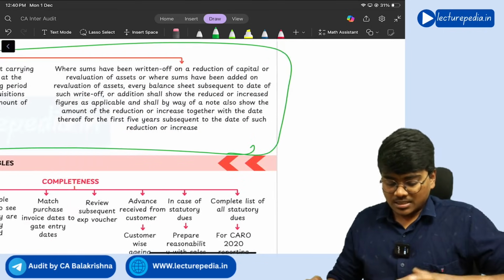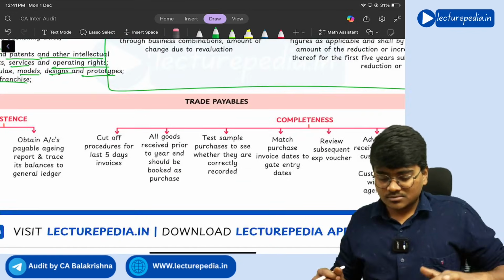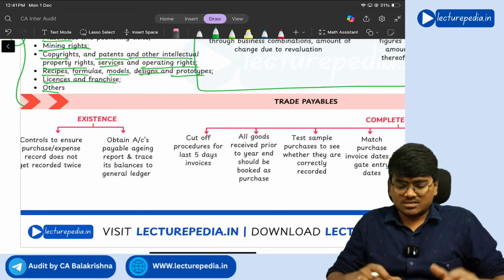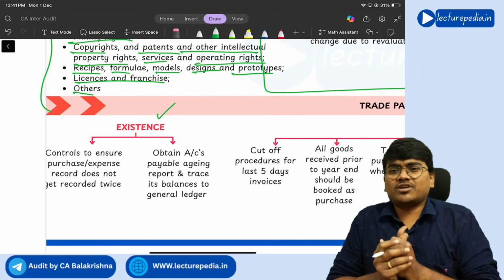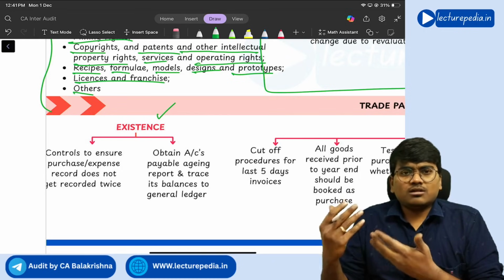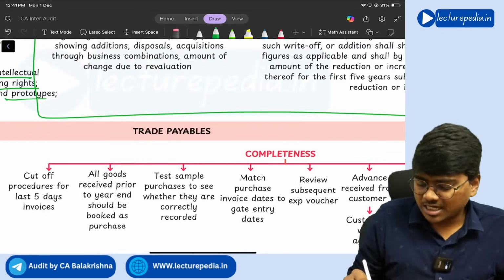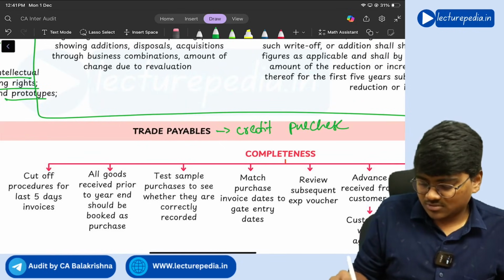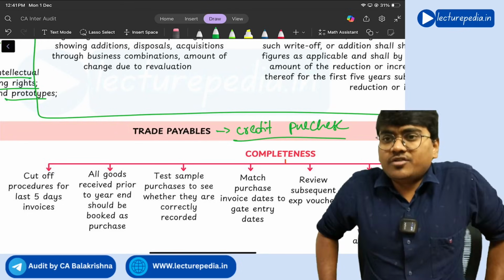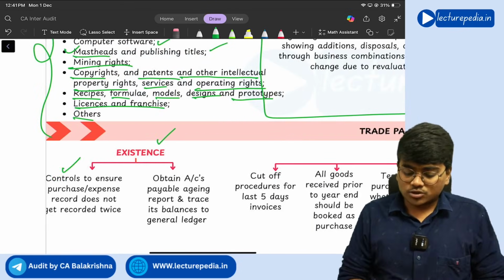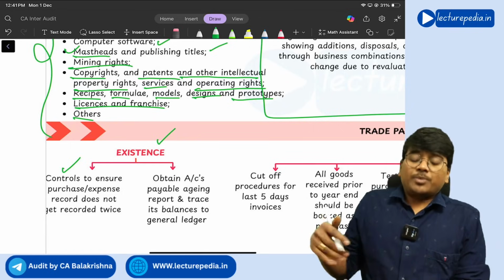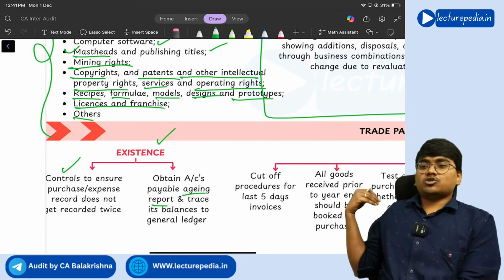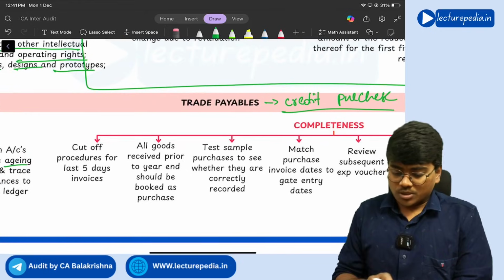Now moving to trade payables. So this trade payables will be similar to that of trade receivable discussion. With respect to existence of trade payables, you need to see whether controls are there with respect to purchase and expenses, because trade payables will arise from credit purchases, right? So there should not be any fake purchases out of which trade payable arises. So you need to ensure proper controls are there and obtain accounts payable aging report. Just like you will obtain trade receivable aging report, you will also obtain here accounts payable aging report.